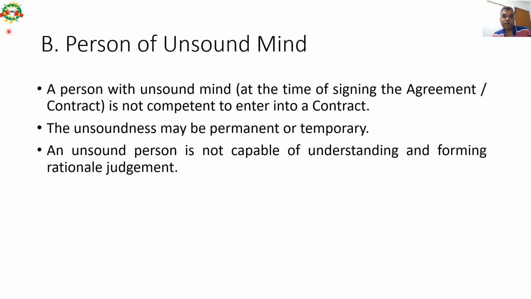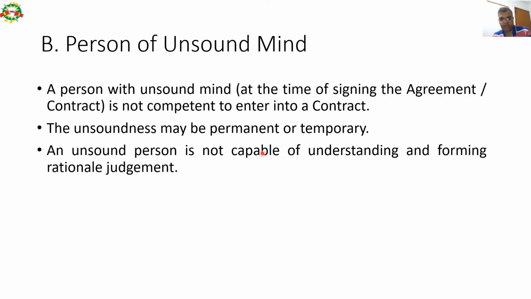Persons of unsound mind. A person with unsound mind at the time of signing of an agreement is not competent to enter into a contract. So at the time the agreement is being signed, the person should not be of unsound mind. The unsoundness may be permanent or temporary. Please remember this line. Unsoundness may be permanent in nature or temporary in nature.